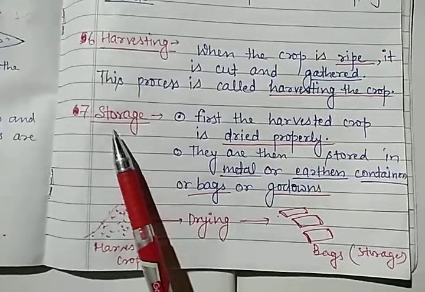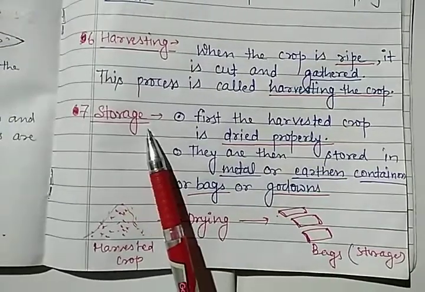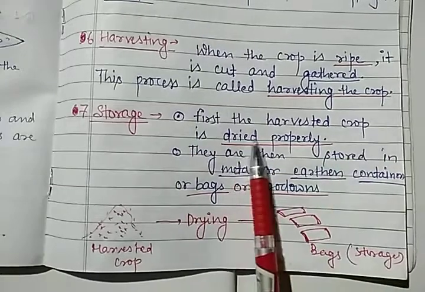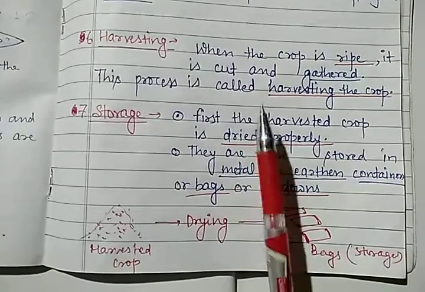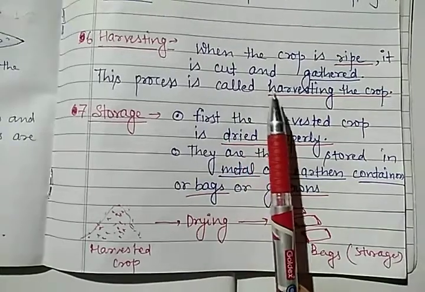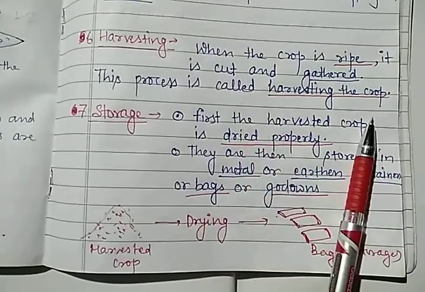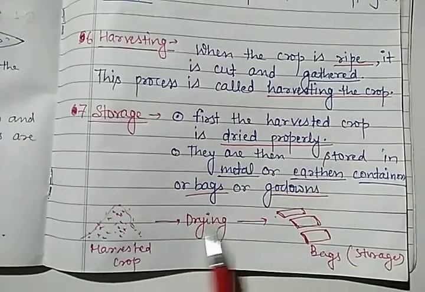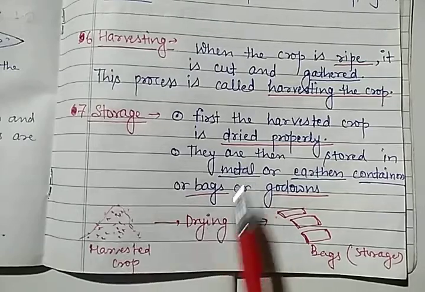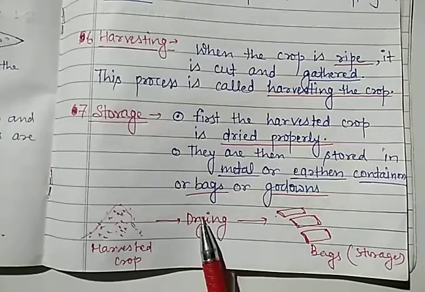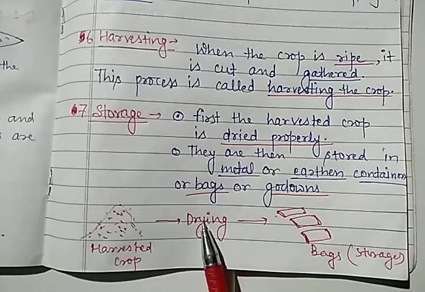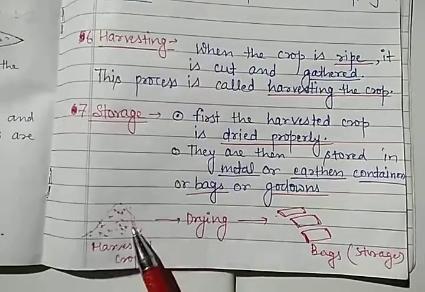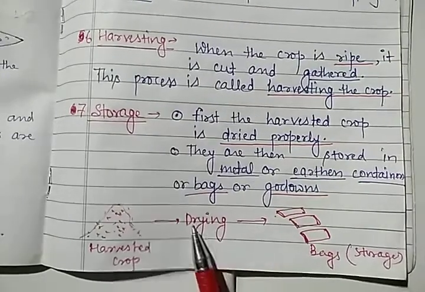Now next one is the storage process. What happened here in the storage process? First, the harvested crop is dried. After harvesting the crop, we are not going to store it immediately. First, the process of drying is going to take place. What is the role of this drying? It removes all the moisture present in the harvested crop. So drying is very important.